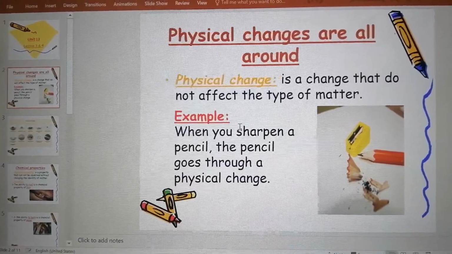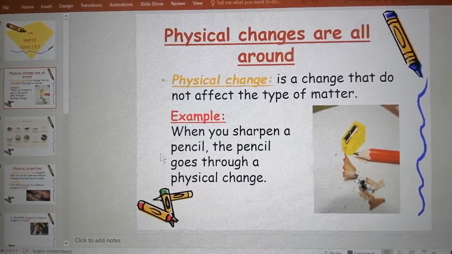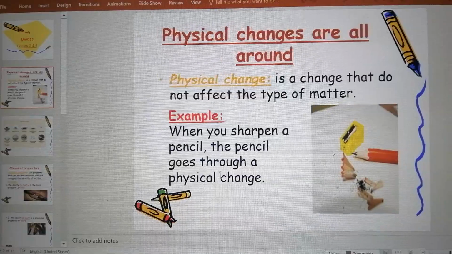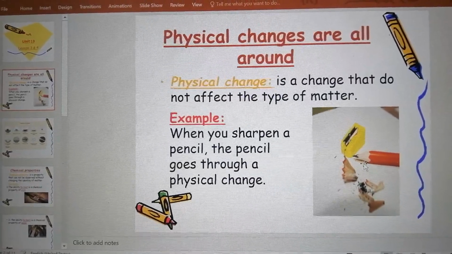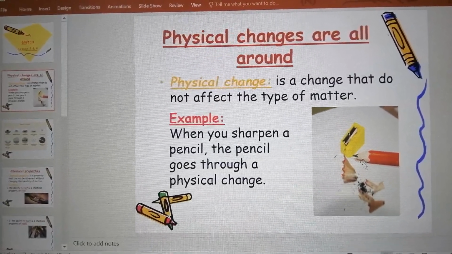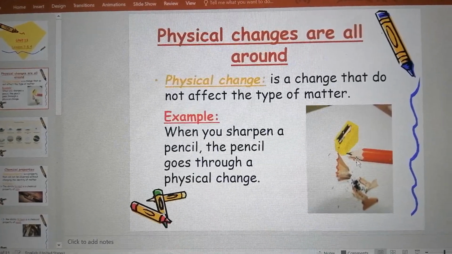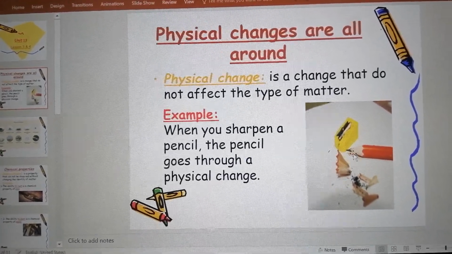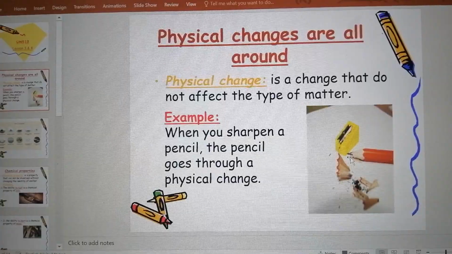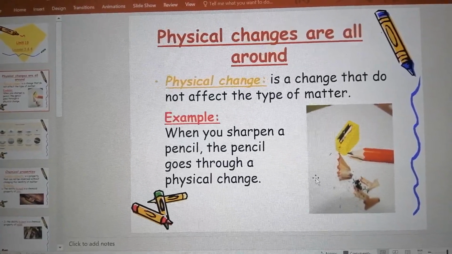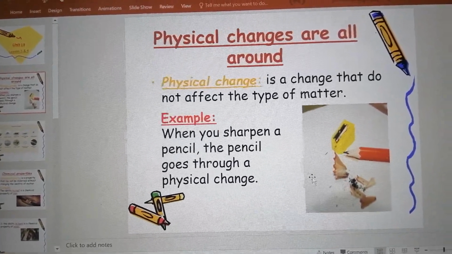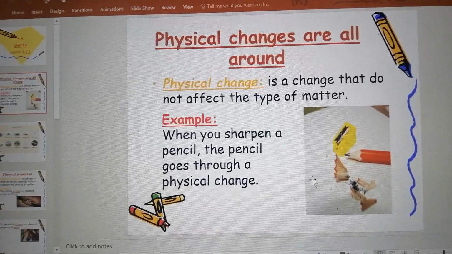It means, for example, when you sharpen a pencil, the pencil goes through a physical change. I sharpened the pencil, I changed its shape only, but it's still wood, right? It's still lead, right? So we didn't change it into a new substance. It is the same substance, but we only changed its shape.